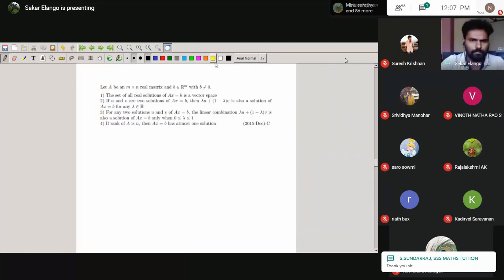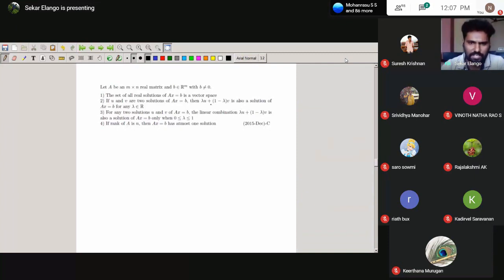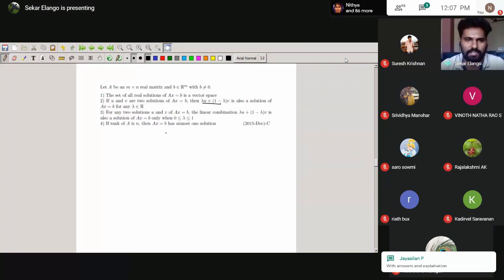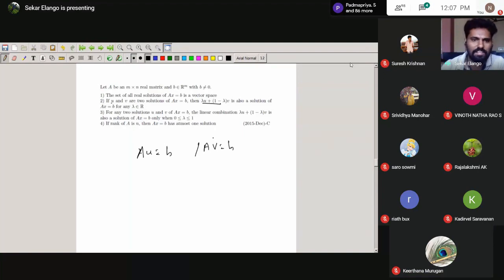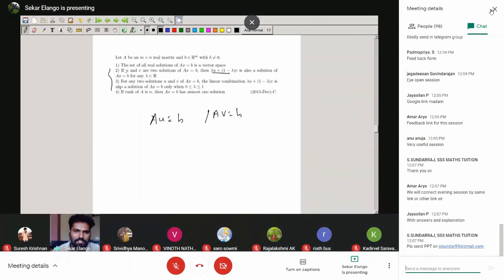Similarly, the second option is that two solutions exist for AX equal to B. Here, what is a solution? Solution in the sense is that it satisfies the equation. So you can replace x with the whole value and check whether it is a solution or not. They already mentioned u and v are solutions. So u is a solution of Ax equal to b in the sense Au equal to b, and v is a solution of Av equal to b. So using the condition you can definitely find the solution.